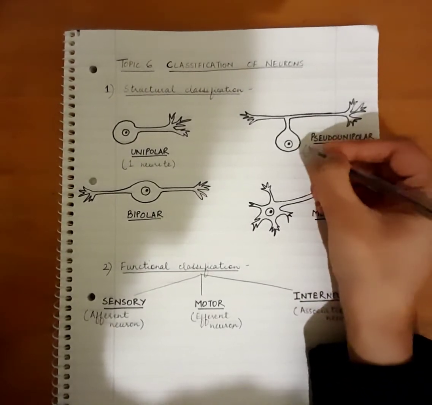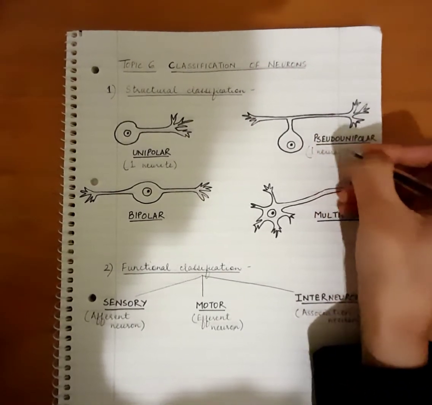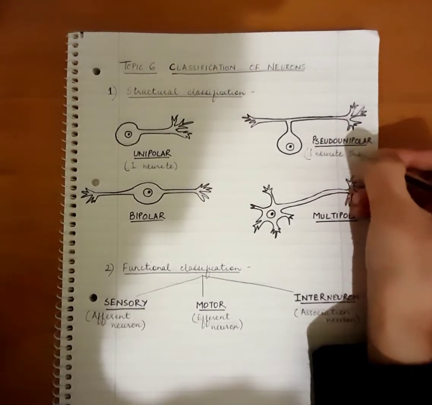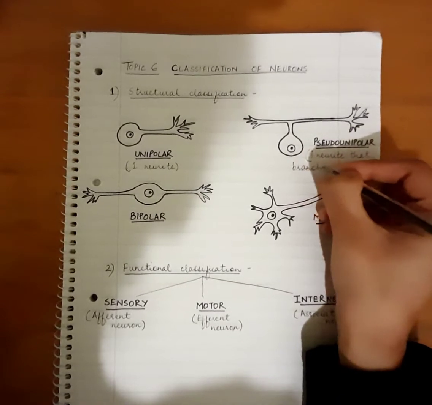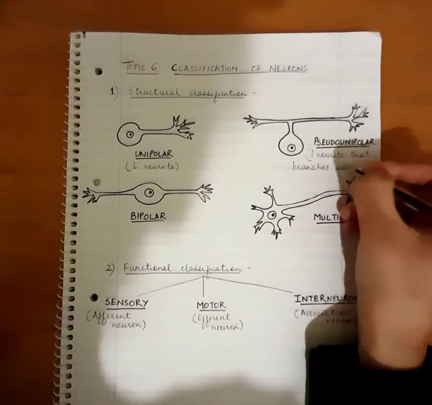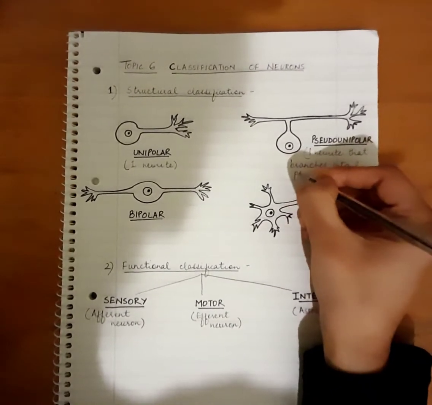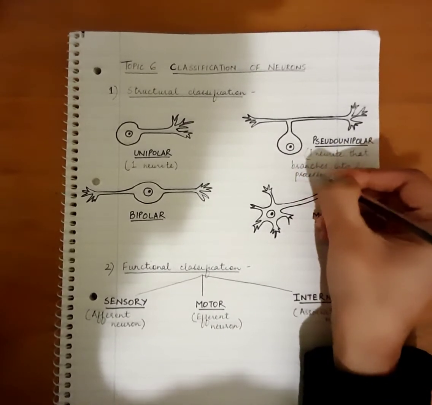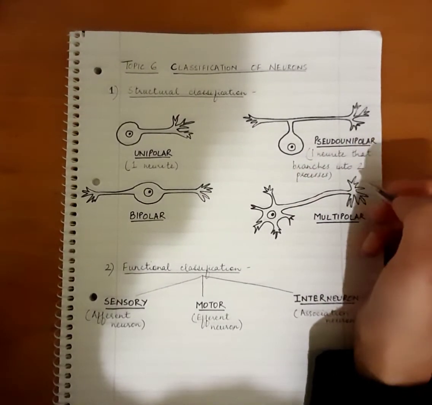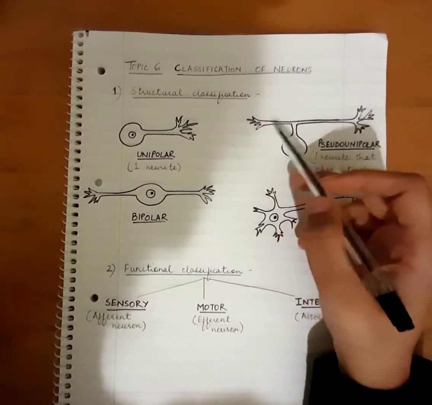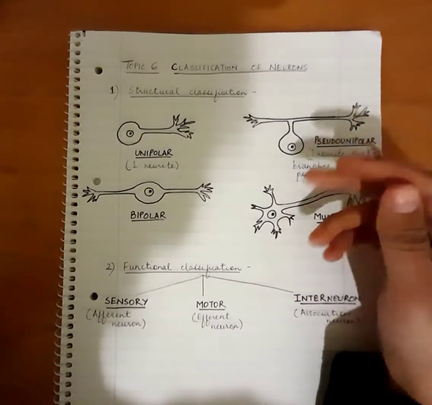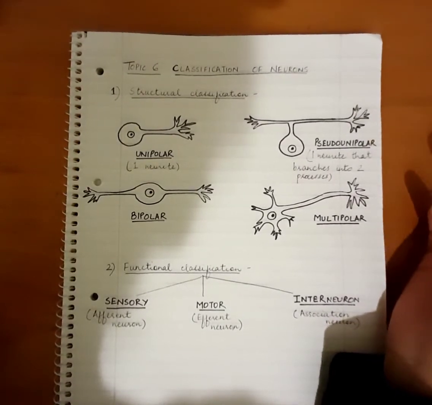Okay, and these two processes will then form the axon and the dendrite, but the axon and the dendrite are structurally indistinguishable.